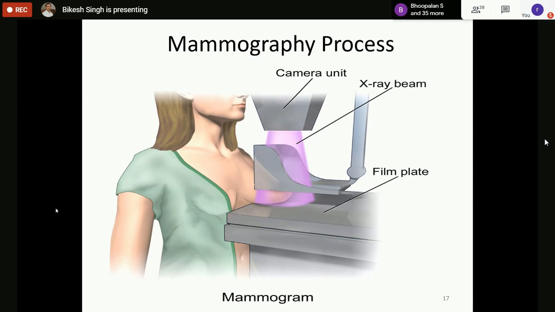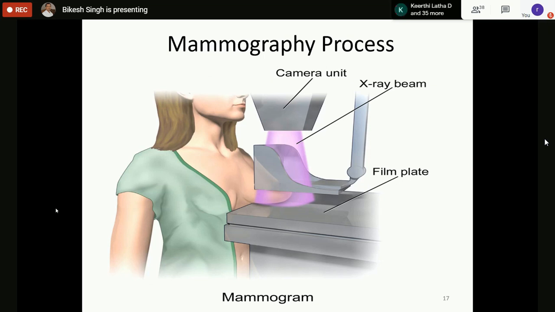So from this, it is very clear that it is a very painful procedure, because the breast has to be completely compressed and made as flat as possible. The second drawback is that it includes X-ray radiation. Screening by mammography every year means you are exposed to radiation every year, which is also problematic. But these are the drawbacks.